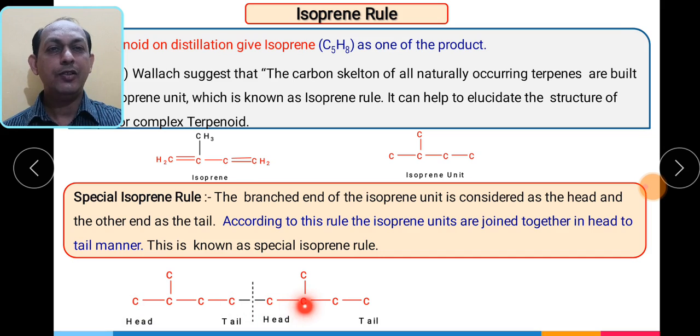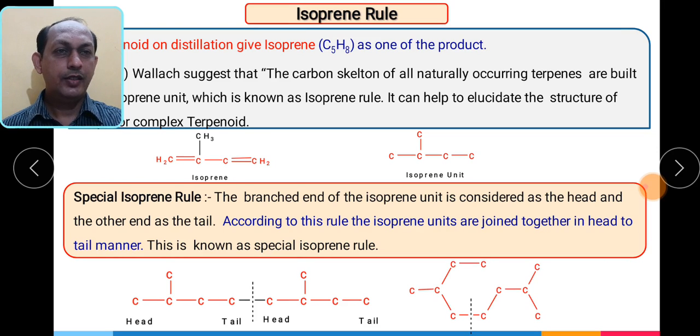In the second unit also we have a head and a tail. So remember, the special isoprene rule explains how the isoprene units are joined together in a head to tail manner.